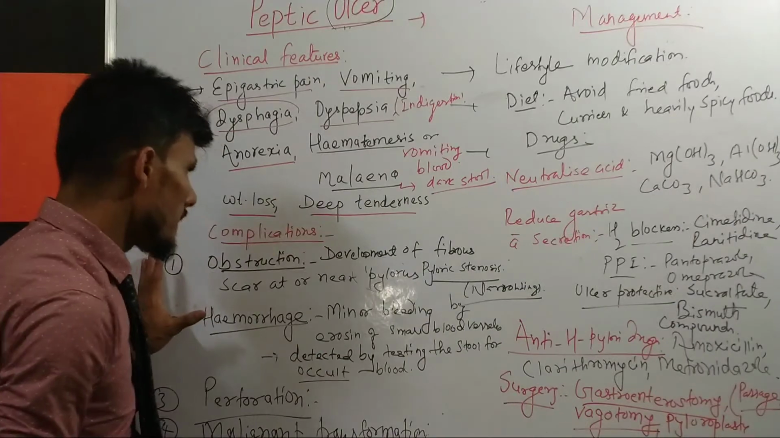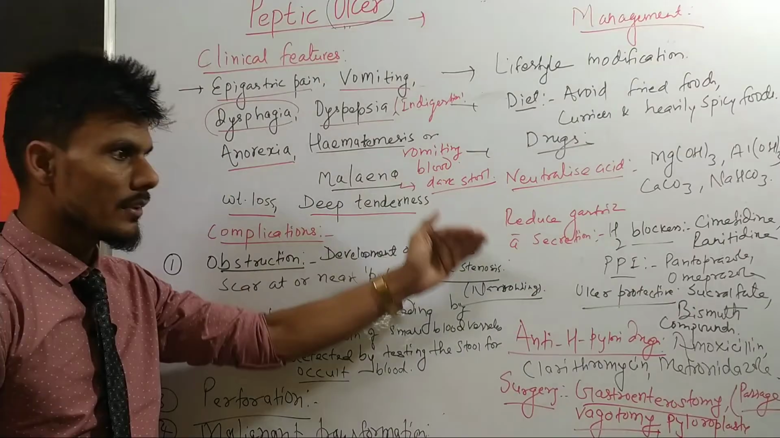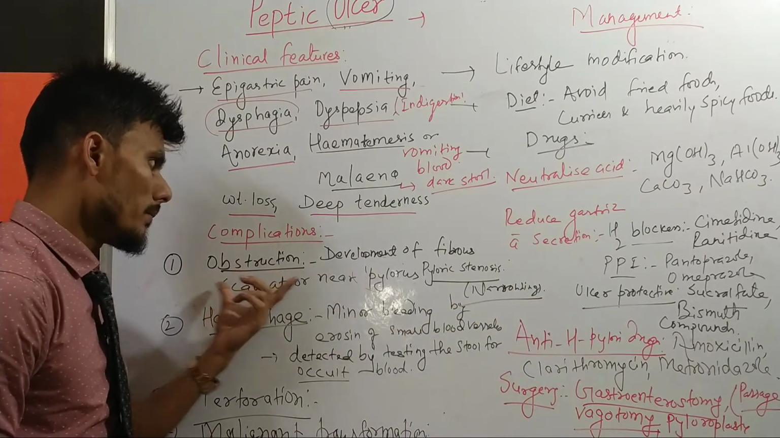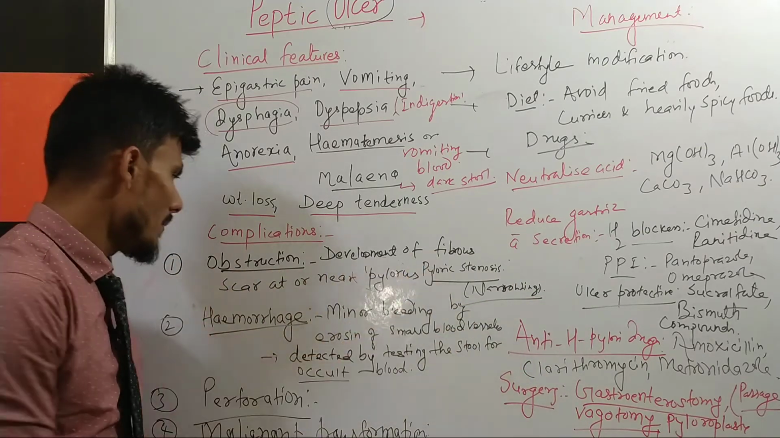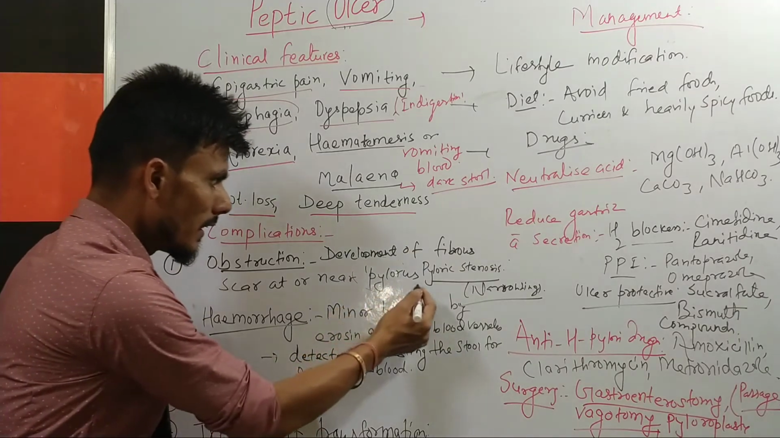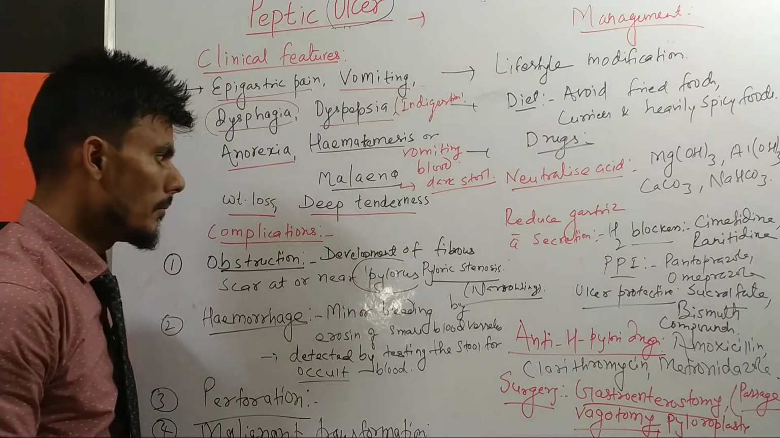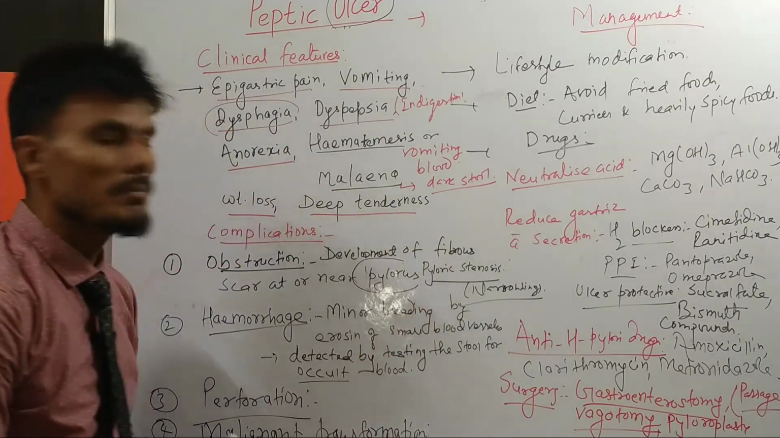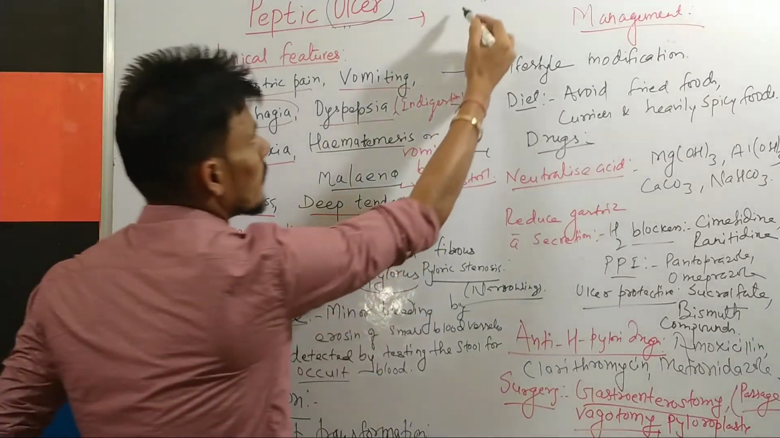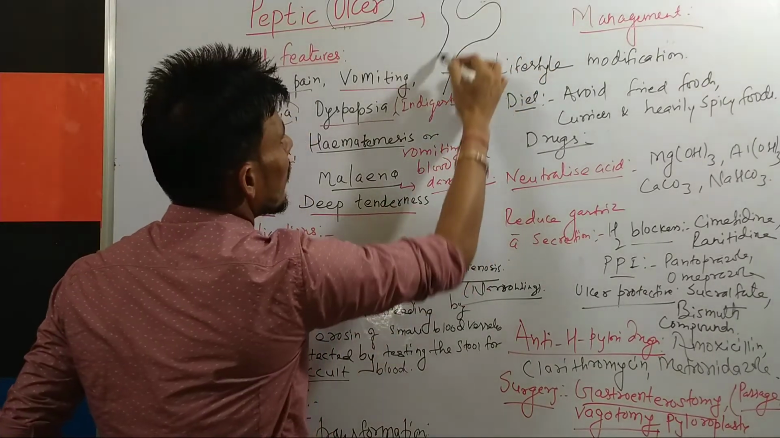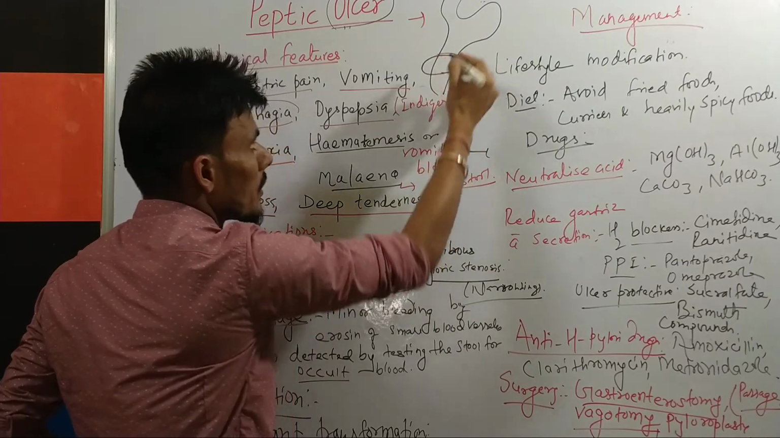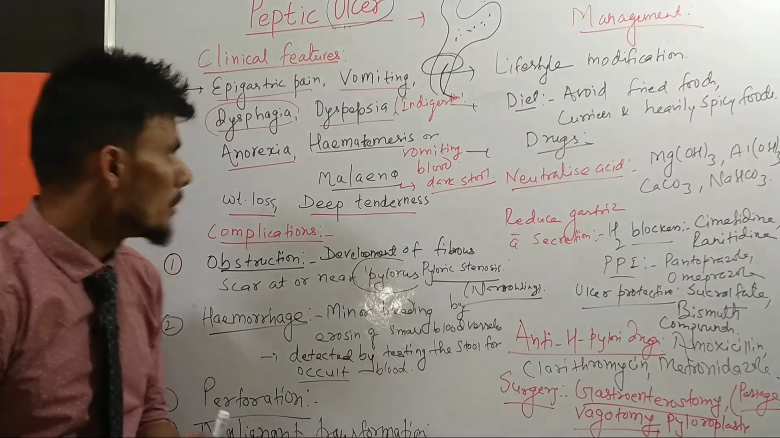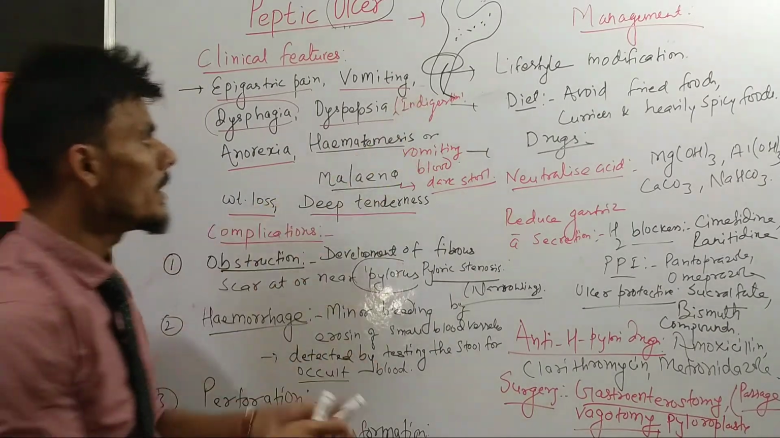Now talking about the complications, meaning what will happen after the patient suffers from peptic ulcer. There will be obstruction. When there is development of a fibrous scar near the pylorus, it may lead to pyloric stenosis. Stenosis means narrowing. You know that this is the stomach, right? And there is a pyloric sphincter. From this, all the food content moves towards the small intestine, right? So due to this obstruction, there will be a narrowing.